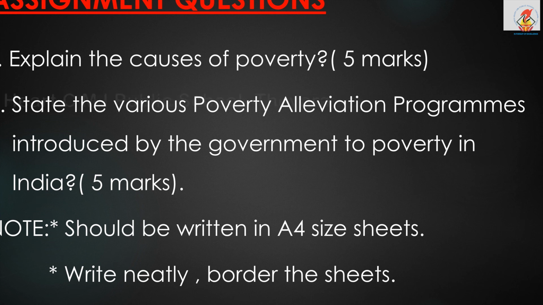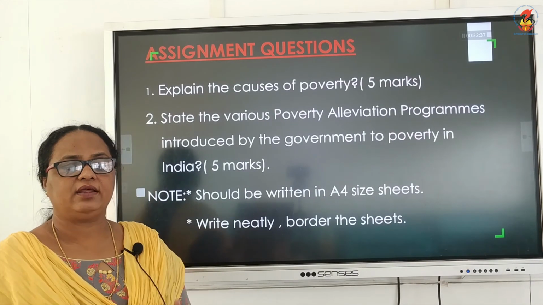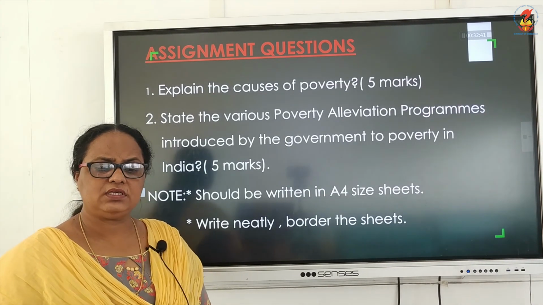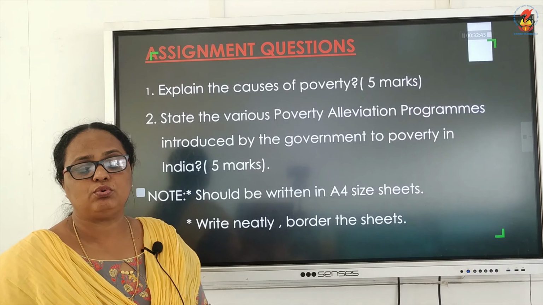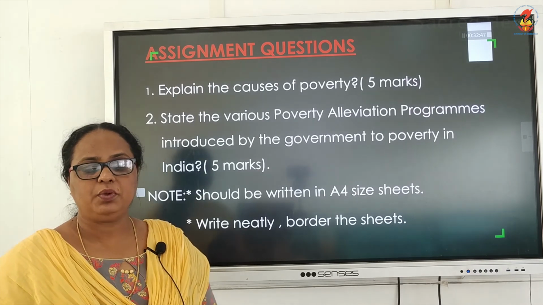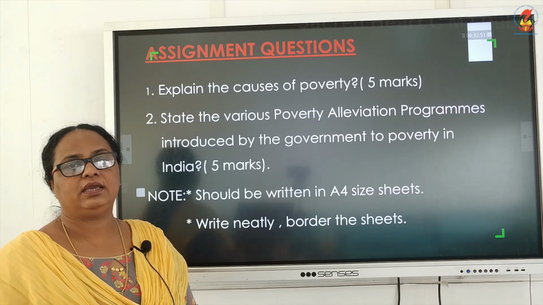Third, who are the most vulnerable groups? The fourth one, what is the accepted average calorie requirement in India? Fifth, what does social exclusion mean? And the sixth one, which states report a significant decline in poverty?